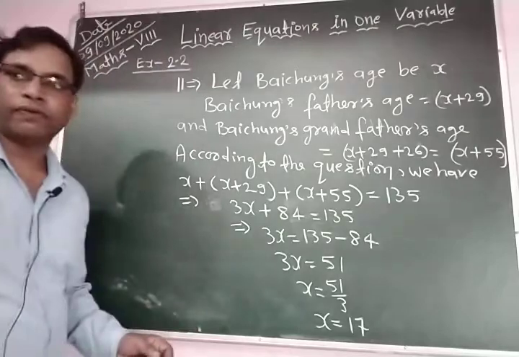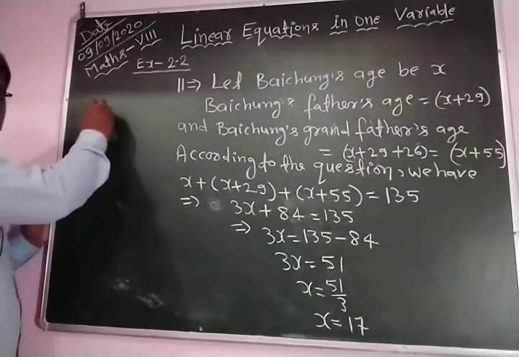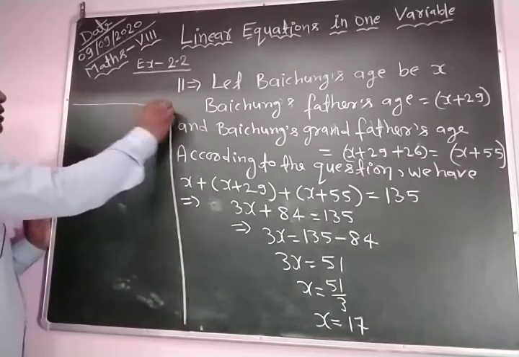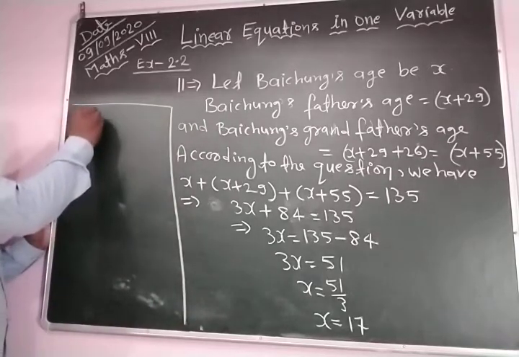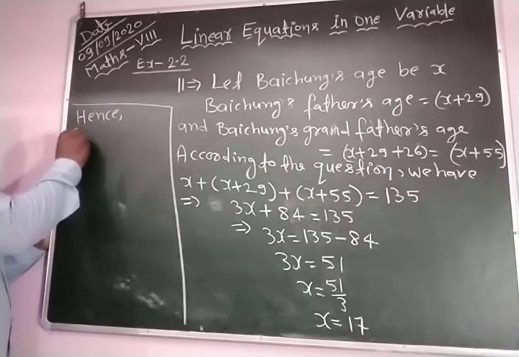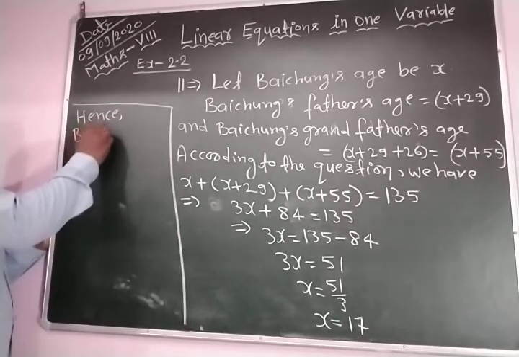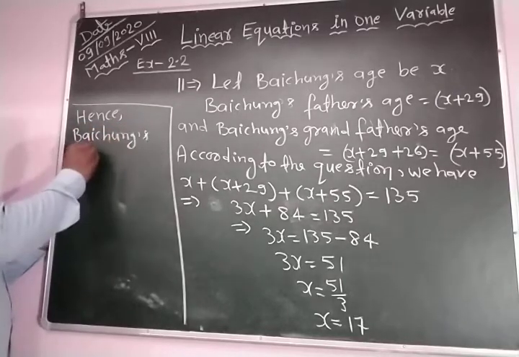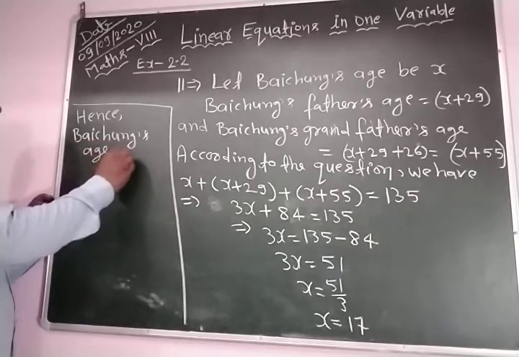So hence, Bao Ching's age is equal to 17 years.